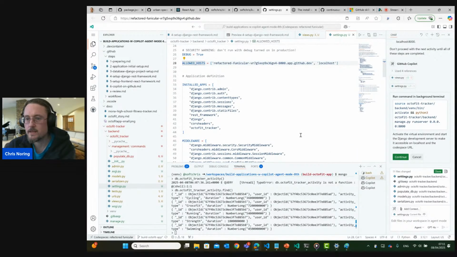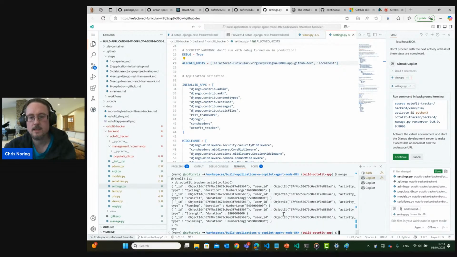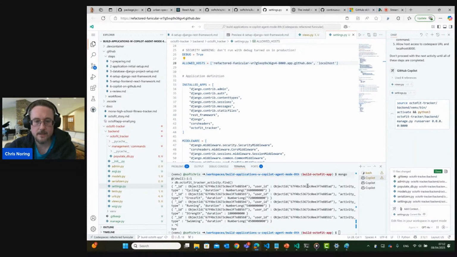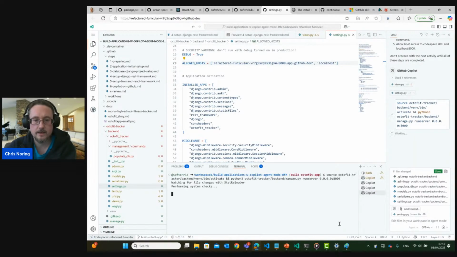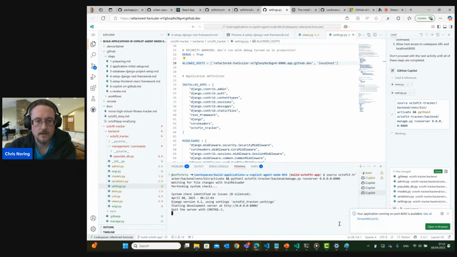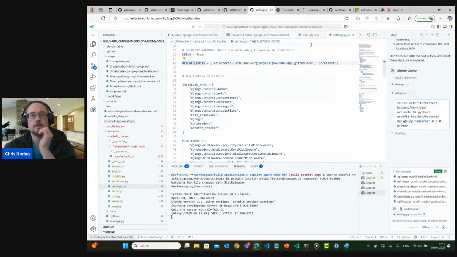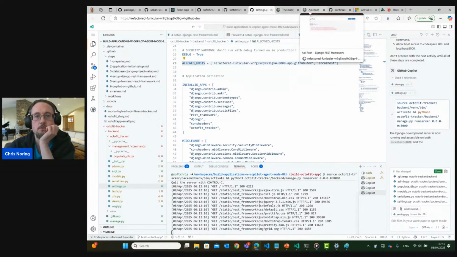So now what it wants to do is to run the server. Exciting times, right? We're about to come to a point where we'll see the server running. Make sure we're standing in the root. We are. So now it ideally will be running the host for us. So now it says the host is now available on port 8000. So let's see if that's actually true.